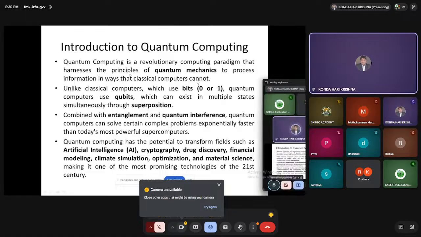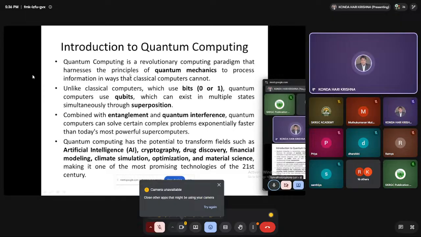In the next slides, we are going to discuss all of these. Combined with entanglement and quantum interference, quantum computers can solve certain complex problems exponentially faster than today's most powerful supercomputers.